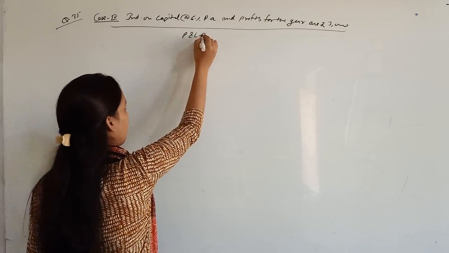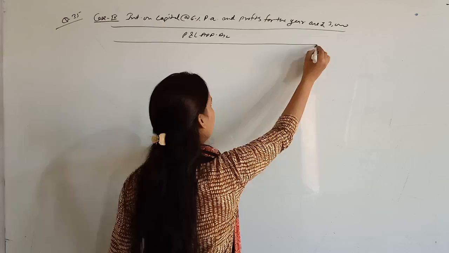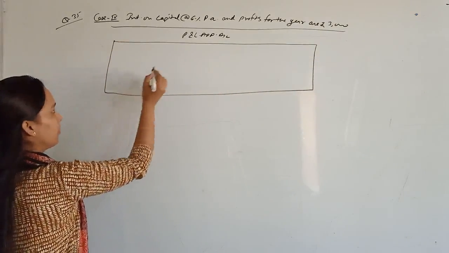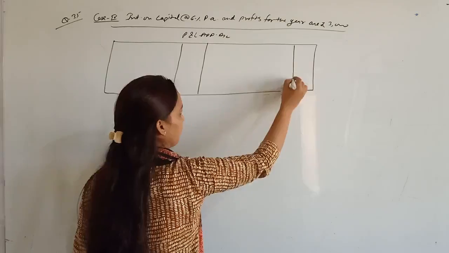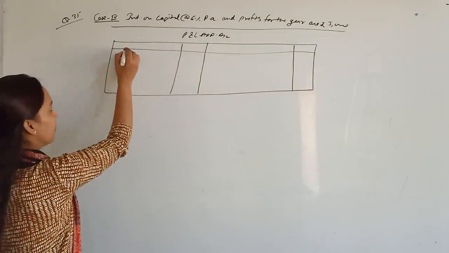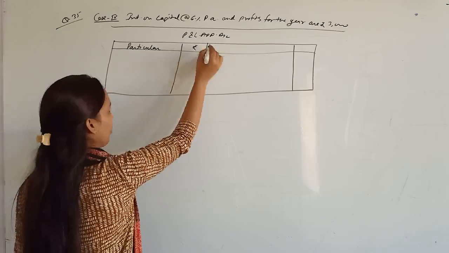So the same thing, P&L appropriation account. First of all, write down particular amount.